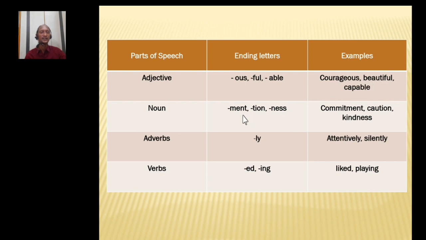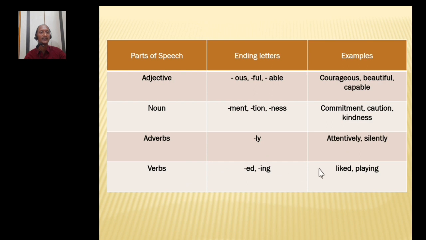Nouns end with MENT, TION and NESS: commitment, caution, examination, kindness. All these words are considered nouns. Adverbs: mostly 80 to 90% of adverbs end with LY: affectionately, attentively, silently. These words are considered adverbs.